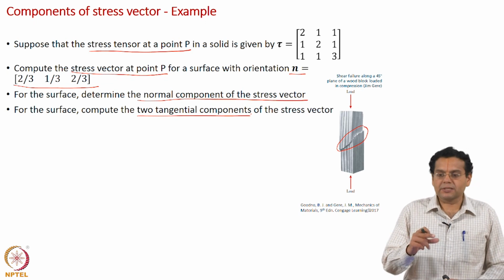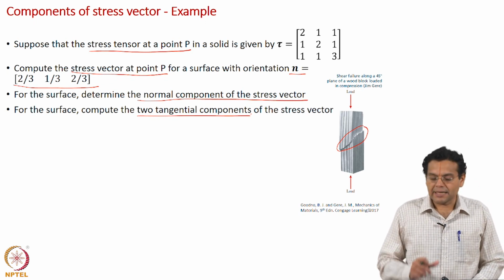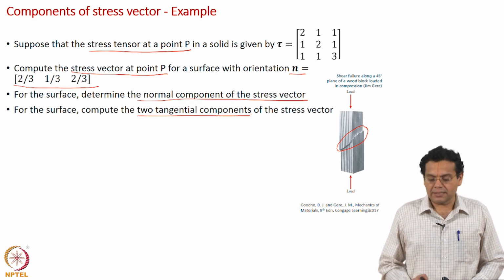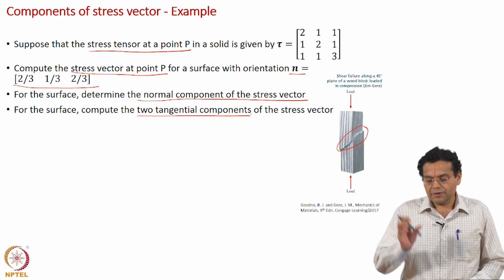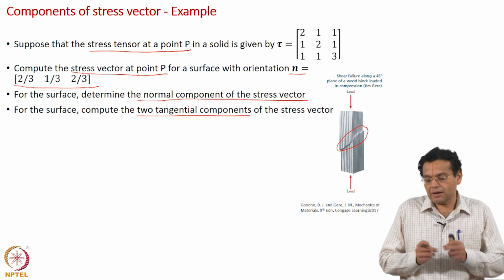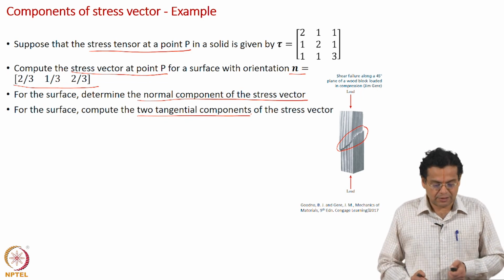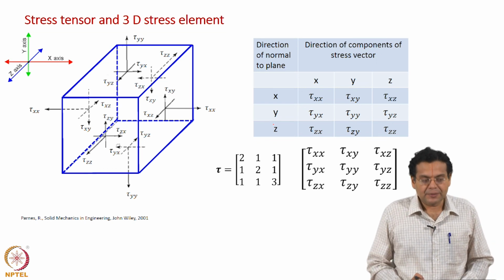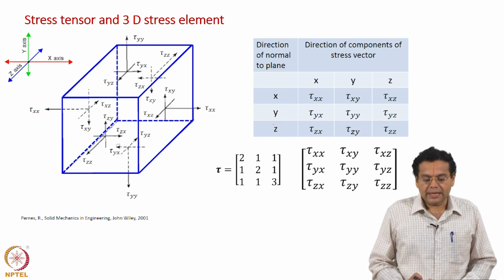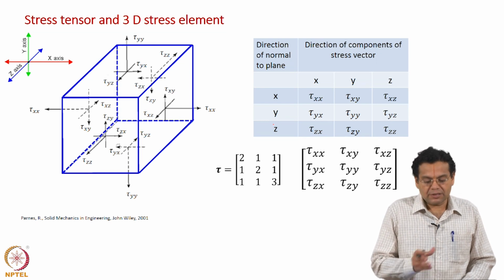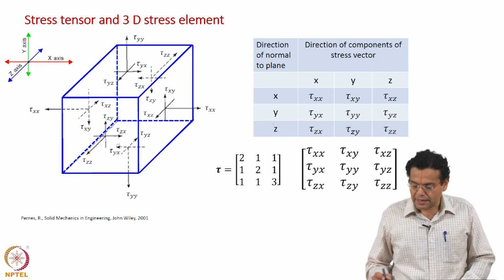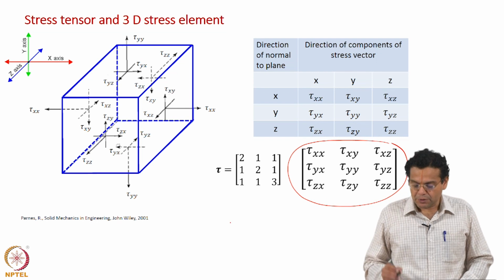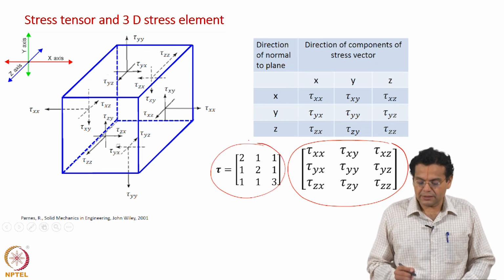As I told you, the first step was done through Cauchy's formula. The second step is more easily done through vector algebra, which will be illustrated in this example. In the second step, we have stress vector components along x, y, z, and we have to find components along n, s1, s2. We will see that now. What is given to us? Let us understand that in 2 ways. Remember we had this stress element with 9 independent components. We had 9 more which are the same as the other 9, and earlier we had an expression for tau, where we just introduced variables. Now we have numerical values for them in this example.